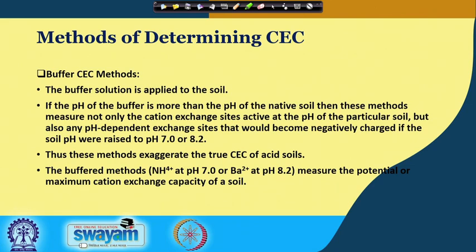So, in summary, these methods exaggerate the true CEC of acid soils. And the buffer method, that is ammonium ions at pH 7 or barium ions at pH 8.2, measures the potential or maximum cation exchange capacity of soil.